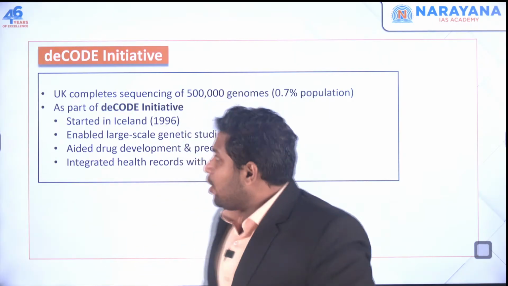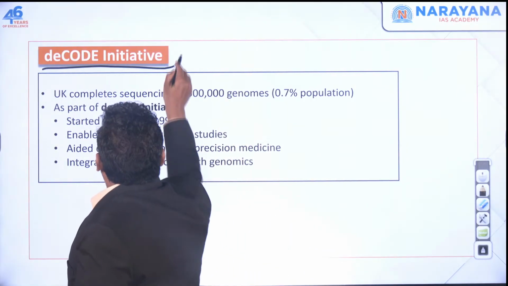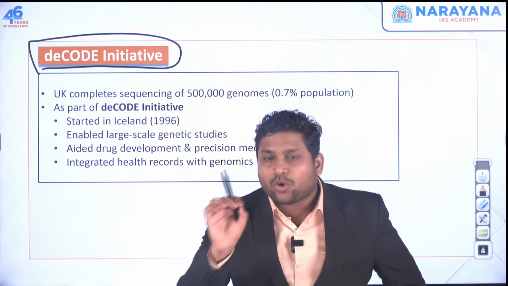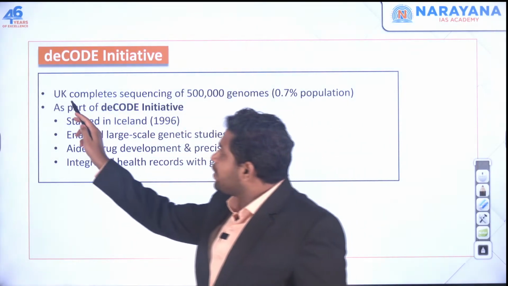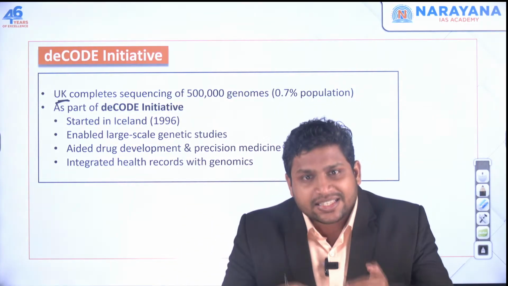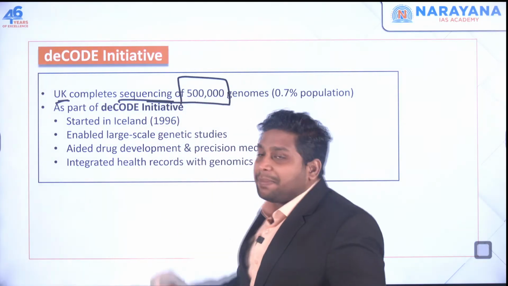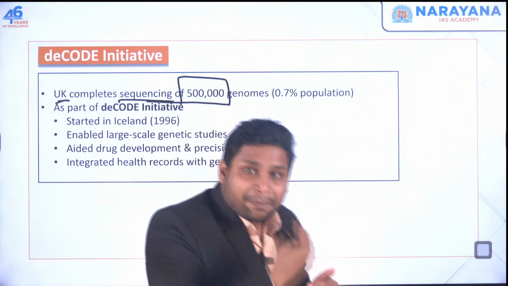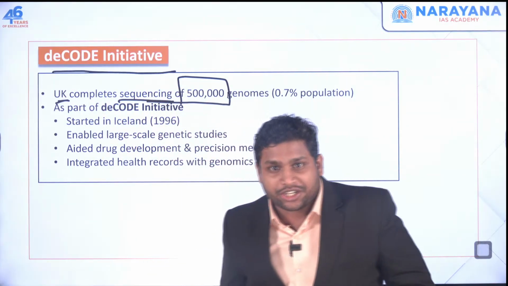Okay. Now, in this segment, the first initiative or first article we are going to discuss is about the Decode Initiative. Now see what has happened. Why has this been in the news? Because we got news from the United Kingdom. The United Kingdom has recently completed genome sequencing of 5 lakh people. 5 lakh people from the UK. Their genome sequencing has been completed, and this was done under this larger project called the Decode Initiative.